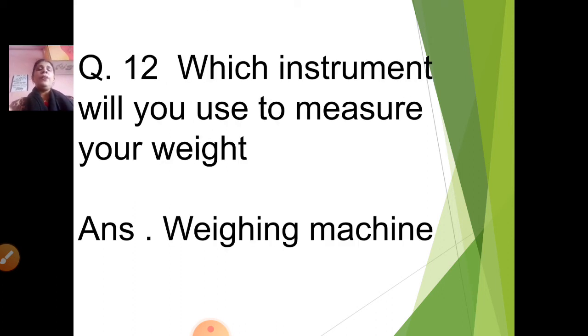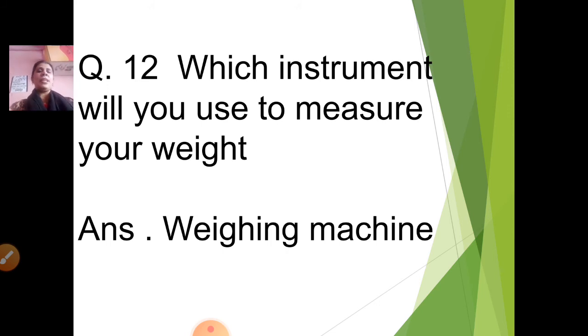Question number 12. Which instrument will you use to measure your weight? Again I repeat, which instrument will you use to measure your weight? This also teacher has told you. It is weighing machine.